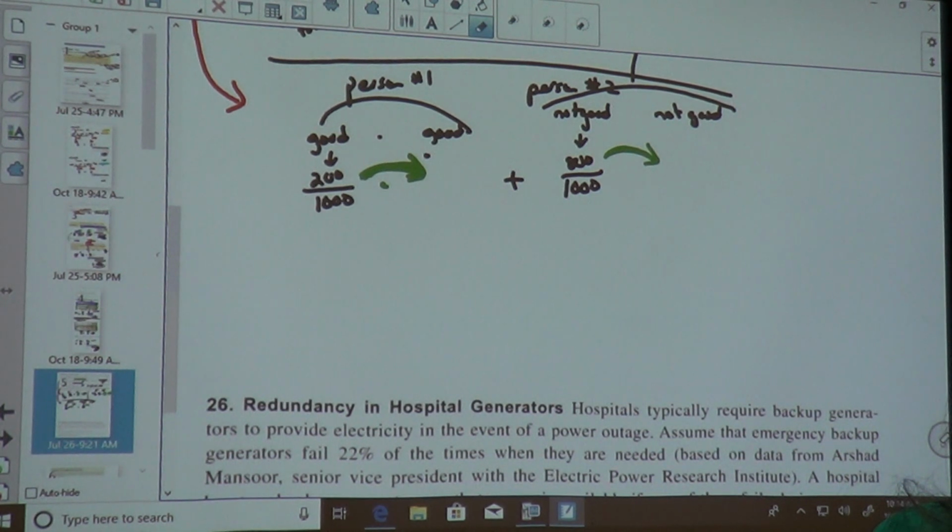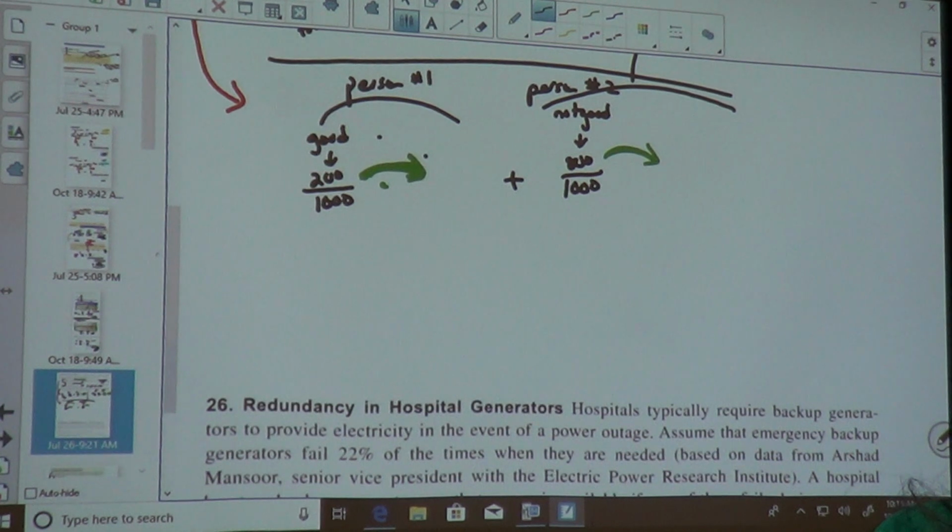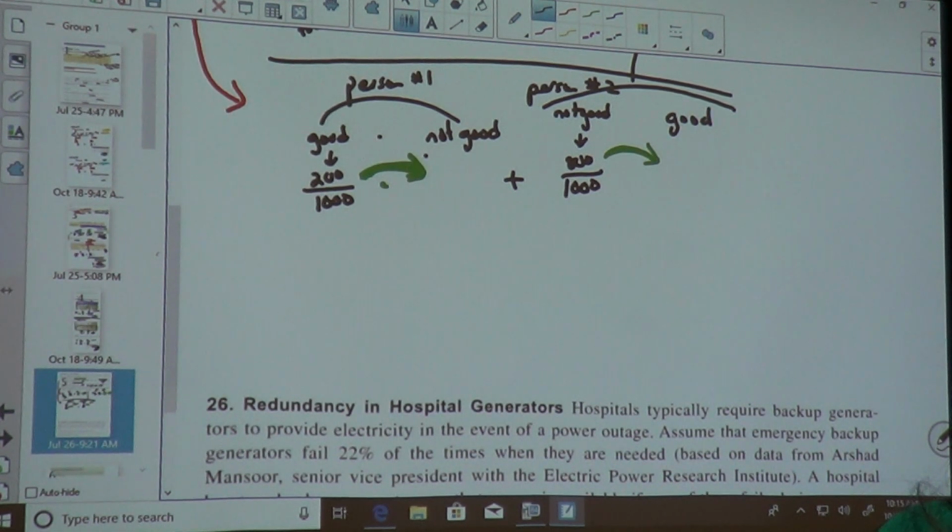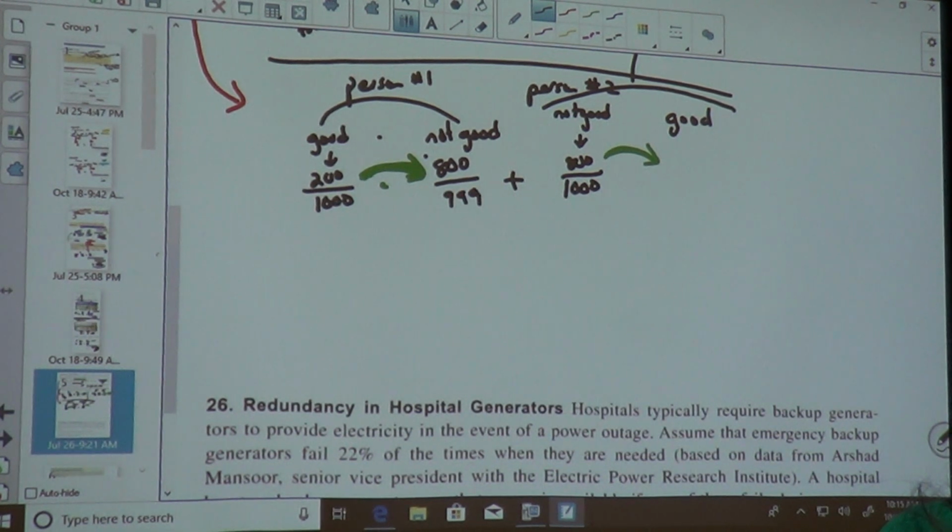I did something. I had it right and I wrote it wrong. I take that back. Good and not good. I wrote the wrong numbers. Not good and good. So 200 and then 800 out of 999. 800 over 1,000 and 200 over 999.